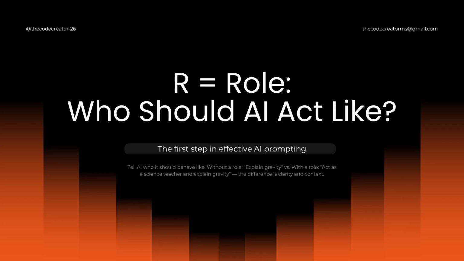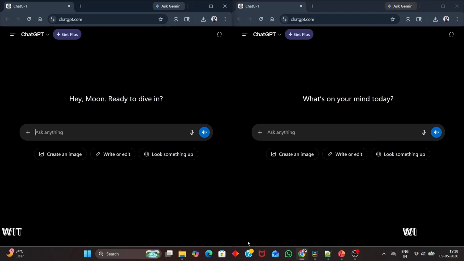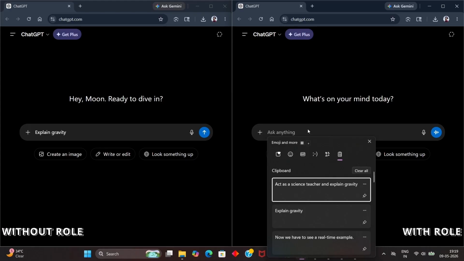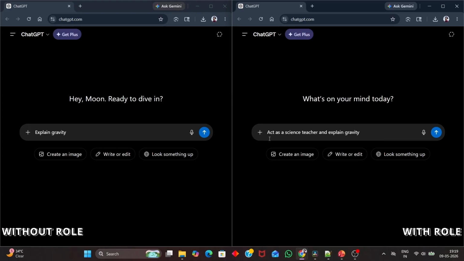Now we have to see a real-time example. My laptop screen is split into two parts, and both sides have ChatGPT. On one side, I will give a normal prompt, explain gravity simply. On the other side, I will use the role concept by giving this prompt, act as a science teacher and explain gravity. Observe the difference. I mentioned a role in the prompt, act as a science teacher. Did you notice? Let's see the answers.